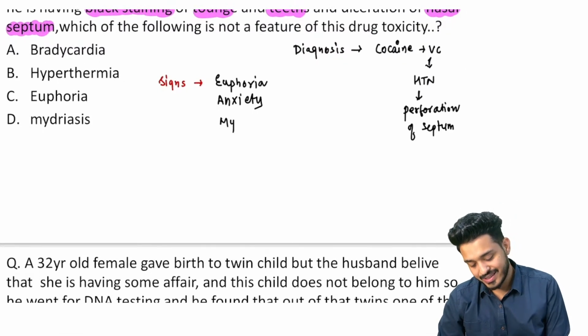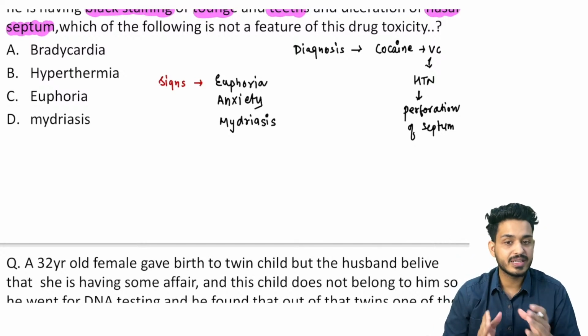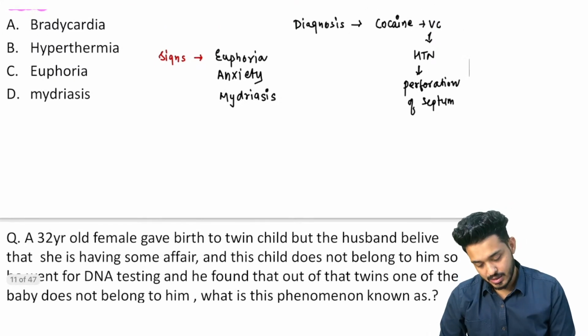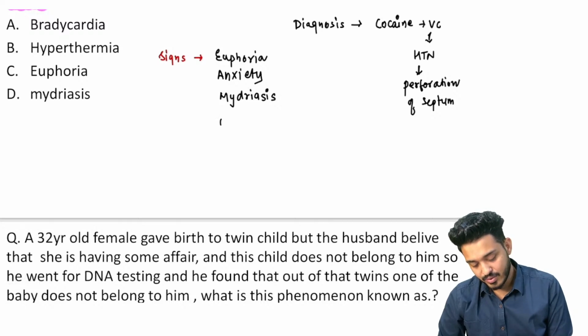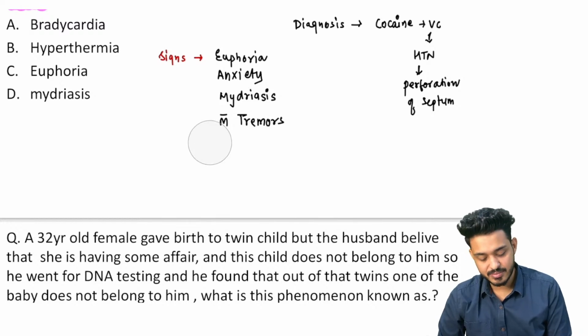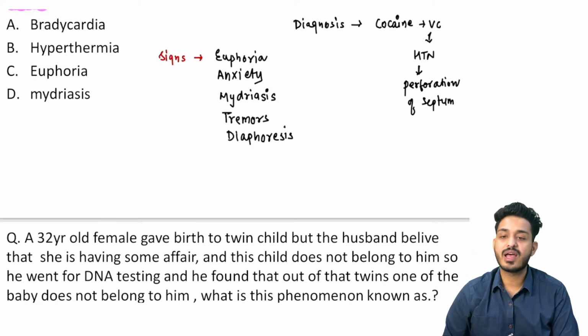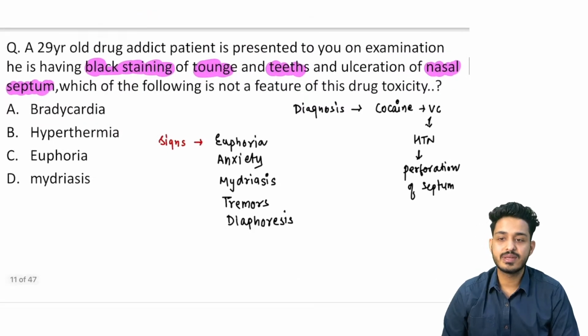What will happen to eyes? You will be having mydriasis. Remember, mydriasis; meiosis you will be finding in the cases of OP poisoning, organophosphate poisoning, right. Here you will be having mydriasis, and you will also find meiosis in the cases of opium, right. Next, you will be having tremors in the muscle. Along with that you can also have diaphoresis, right. So all these things will be present, right.